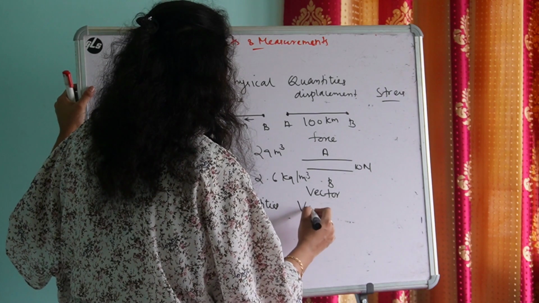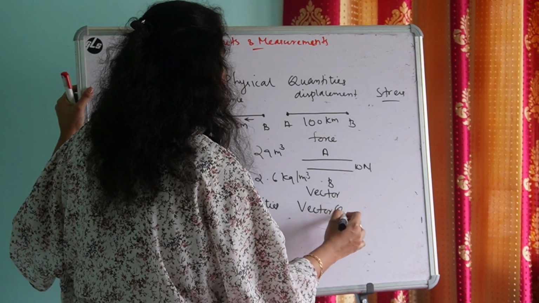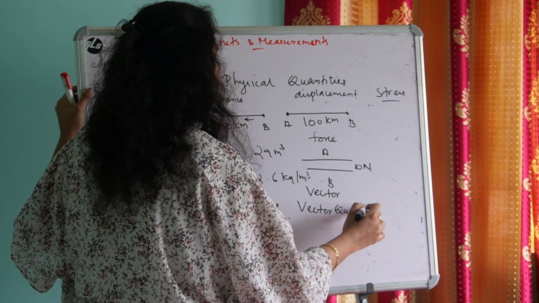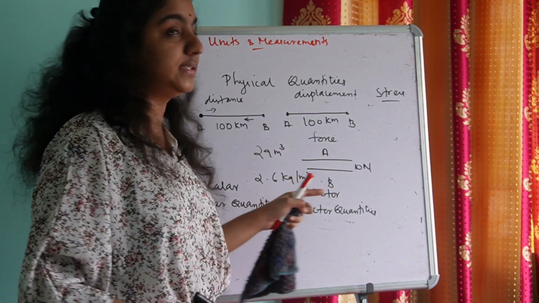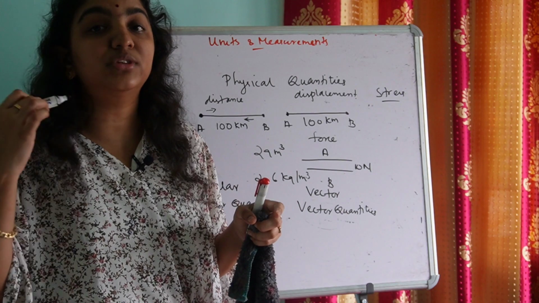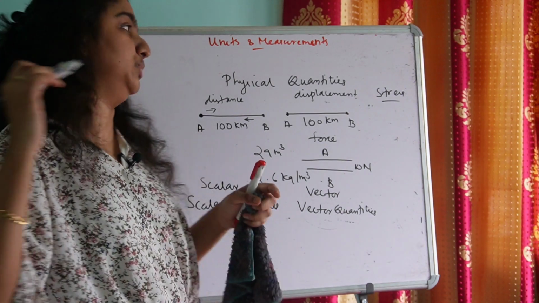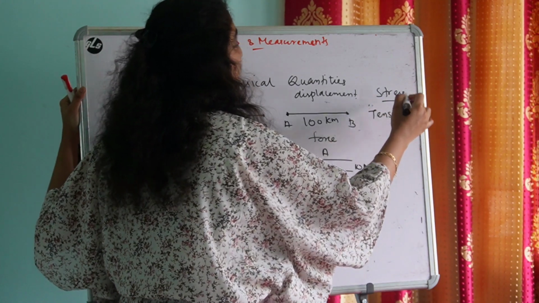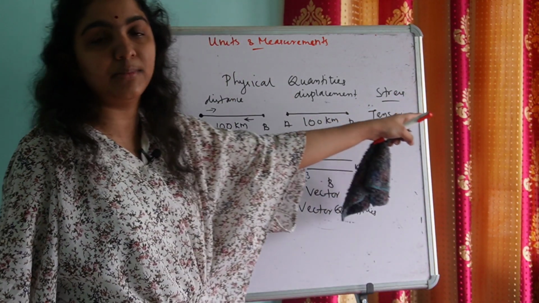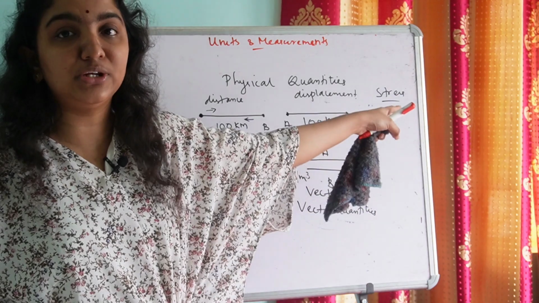And such quantities are known as vector quantities. Yes, so what are vector quantities? Vector quantities are quantities which have both direction and magnitude. And for describing physical quantities which have more than one direction, we can use the mathematical object tensor.